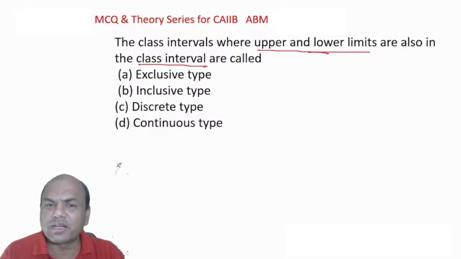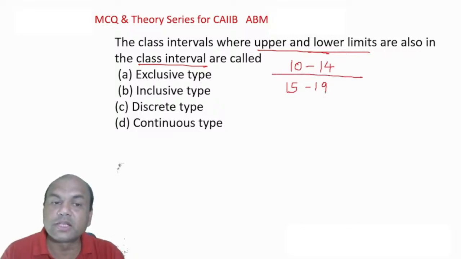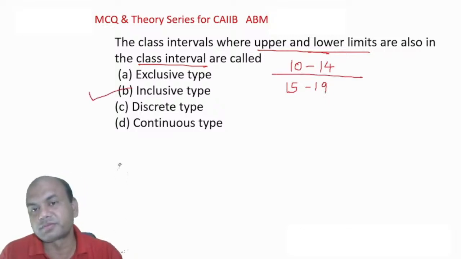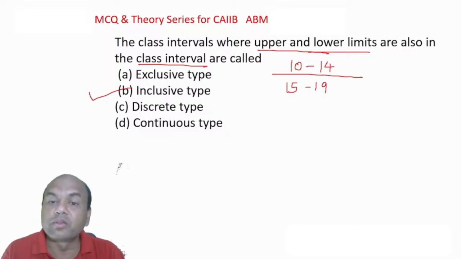Just now I told you, right, that 10 to 14, 15 to 19, right? So upper and lower, I told you, if I get 14, it will be in this class, right? So this is known as inclusive, right? And then we have to convert this to exclusive. I've shown you earlier, so we won't be repeating it now, okay?